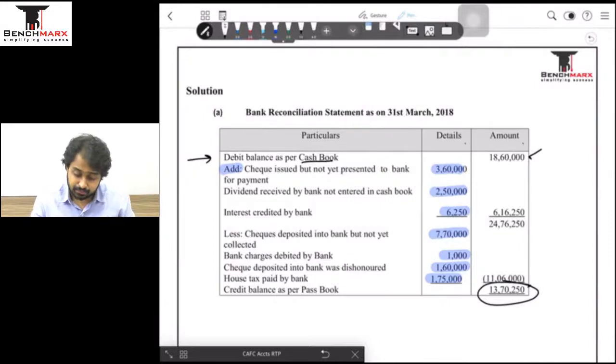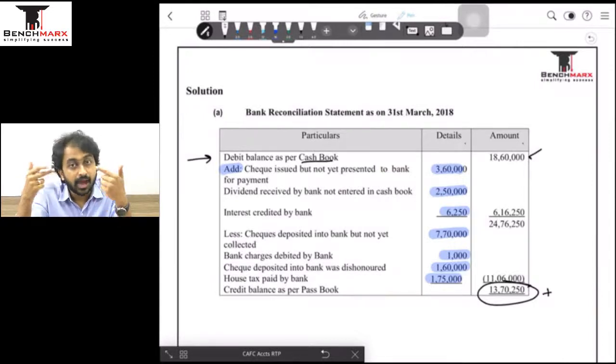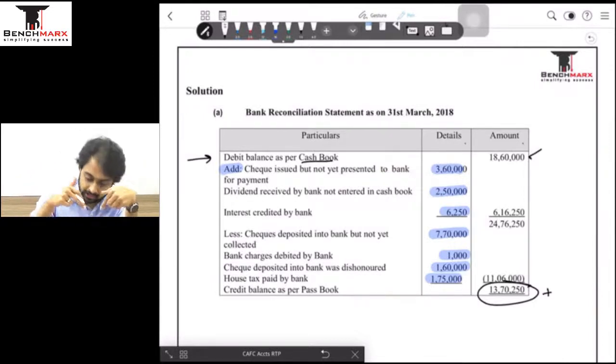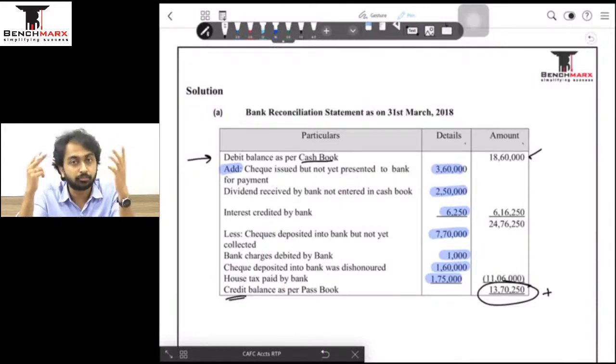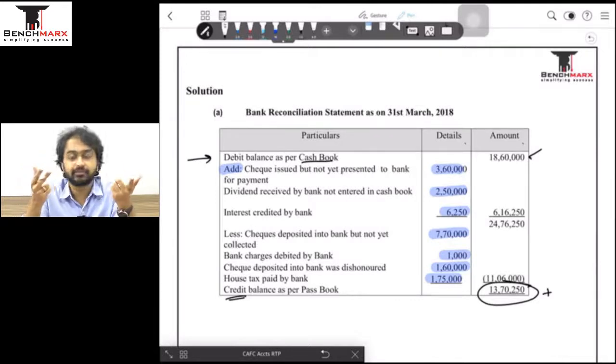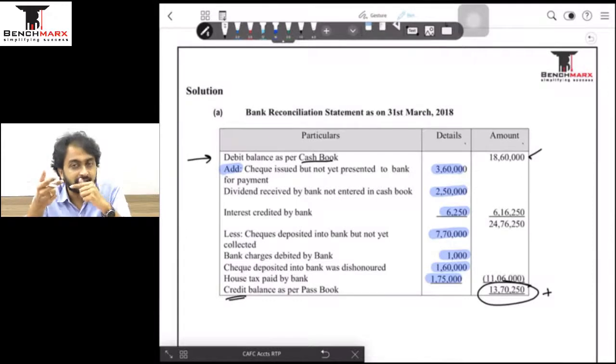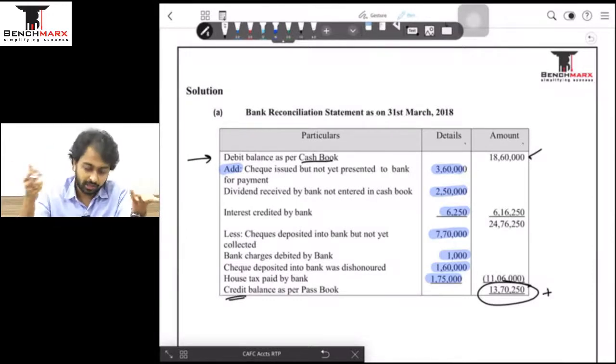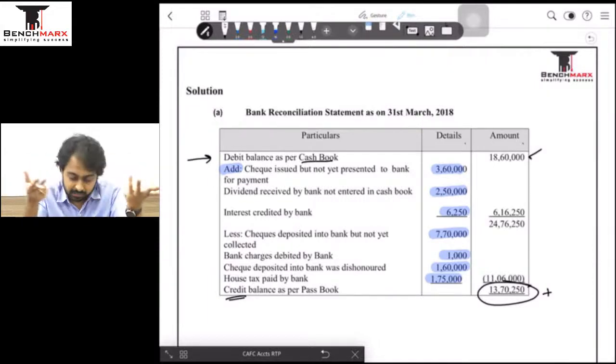Now the balance as per the passbook, this is going to be positive. If the answer is positive, that means it is going to reflect a normal balance, and a normal balance is the fact that if bank is my debtor, I am going to be bank's creditor. It is because of this, it is a normal credit balance as per the bank books of accounts. If this 13 lakh was negative, अगर आंसर नेगेटिव आता है दैट मीन्स आंसर उल्टा हो गया, और अगर आंसर उल्टा है तो बैलेंस भी उल्टा होगा. So the balance is going to be a debit balance as per the passbook.